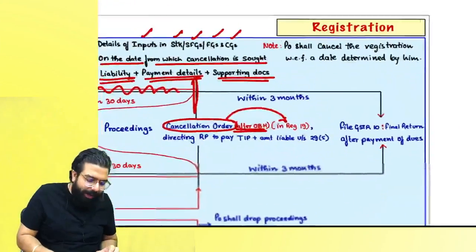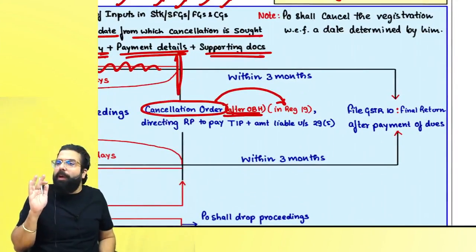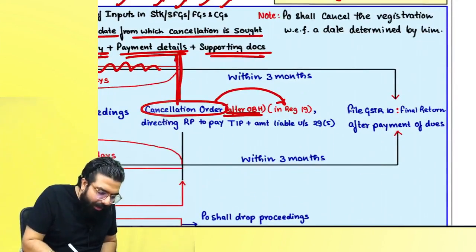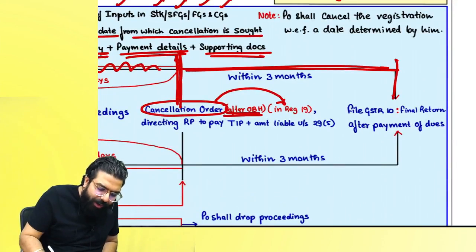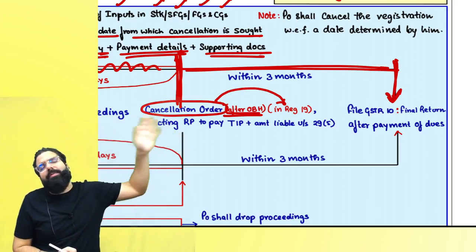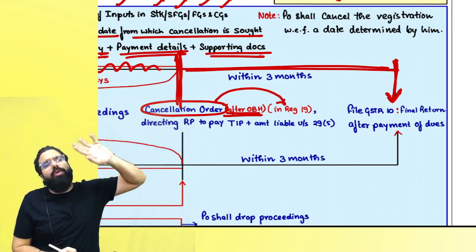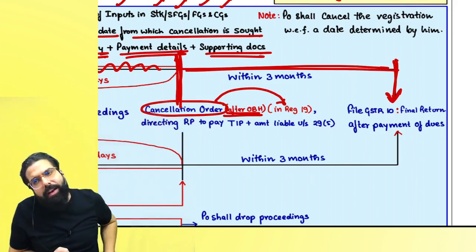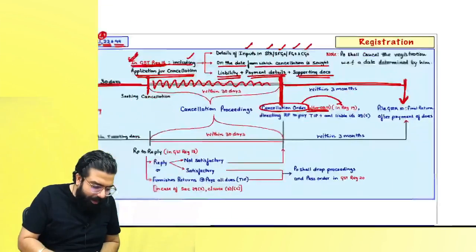Now, you being a taxable person, what will you have to do? He has given you a cancellation order. You have to go ahead within 3 months and file your GSTR 10, which is the bye-bye return, the final return, after making payment of all the dues and the amount told in section 29(5). Done everyone? Yes sir, point is clear.